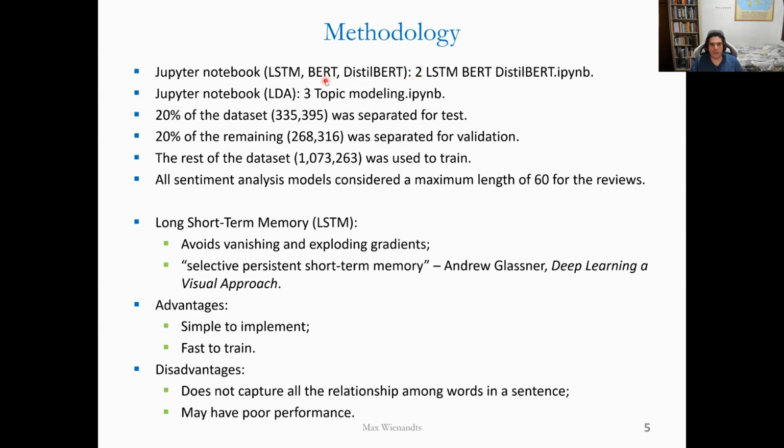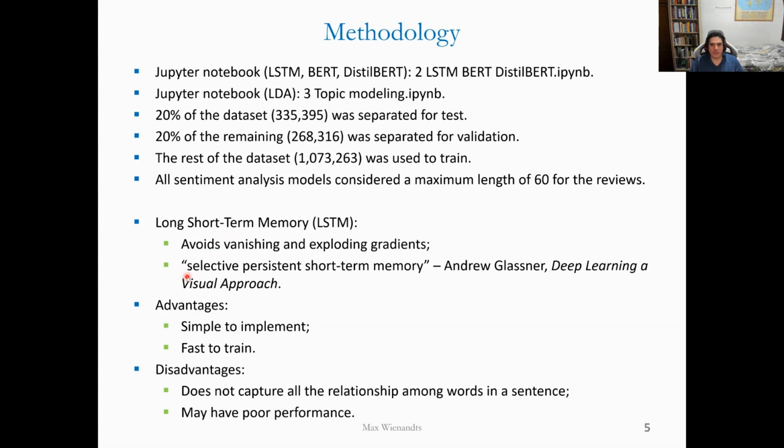Information about the models LSTM, BERT, and DistilBERT is in Jupyter Notebook number 2. Information about the LDA model is in Jupyter Notebook number 3. First of all, I separated 20% of the data for test and another 20% for validation. Moreover, for the sentiment analysis models, I used 60 as a maximum length for the reviews.